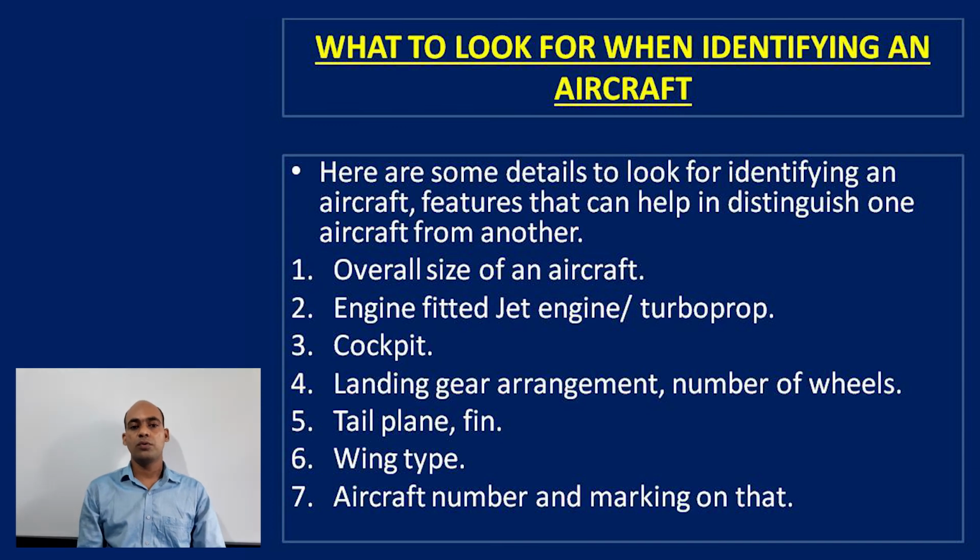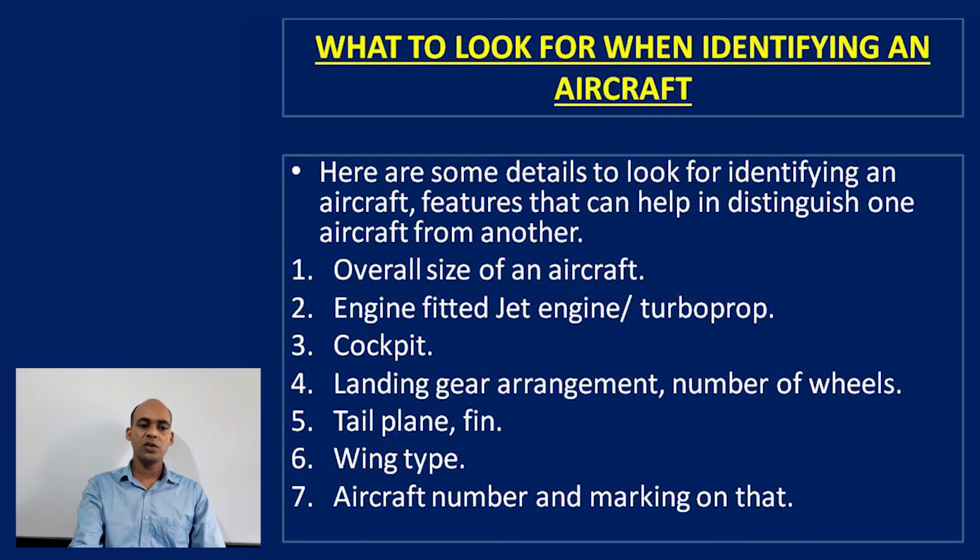What to look for when identifying an aircraft? Generally, as I already covered, it's a visual inspection. In visual inspection, we'll cover a few topics. Here are some details to look for in identifying an aircraft, features that can help distinguish one aircraft from another.